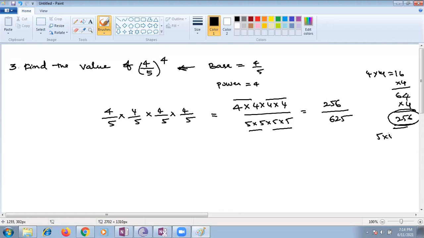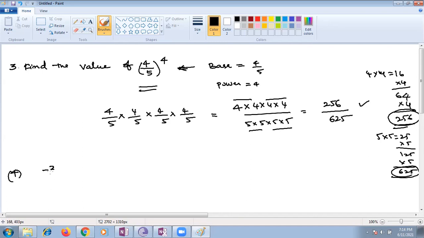In the same way, 4 by 5 is the base: 25 fives are 125, 125 fives are 625. You can do it like that in your rough column. Then you can expand the value. The value of (4/5) to the power 4 is 256 by 625.